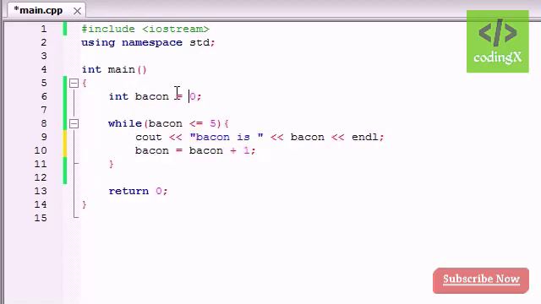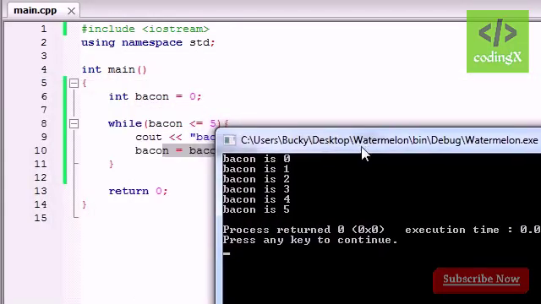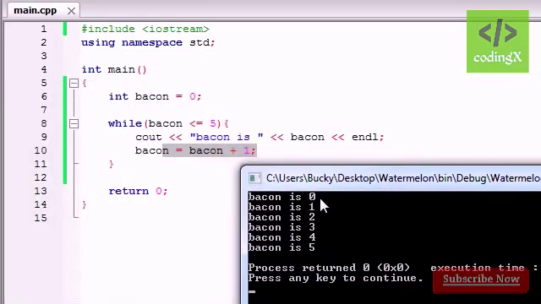So the first time it runs, it's going to be 0, and then it's going to add 1 to it, so then it's going to be 1, then it's going to be 2, 3, 4, 5, and by the time it gets to 5, it's going to change it to 6 and not run. So let me go ahead and show you guys. Bacon is 0, 1, 2, 3, 4, 5.